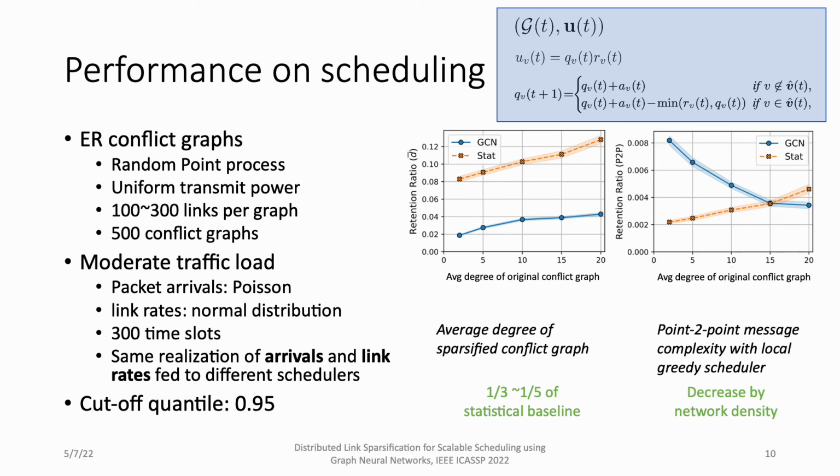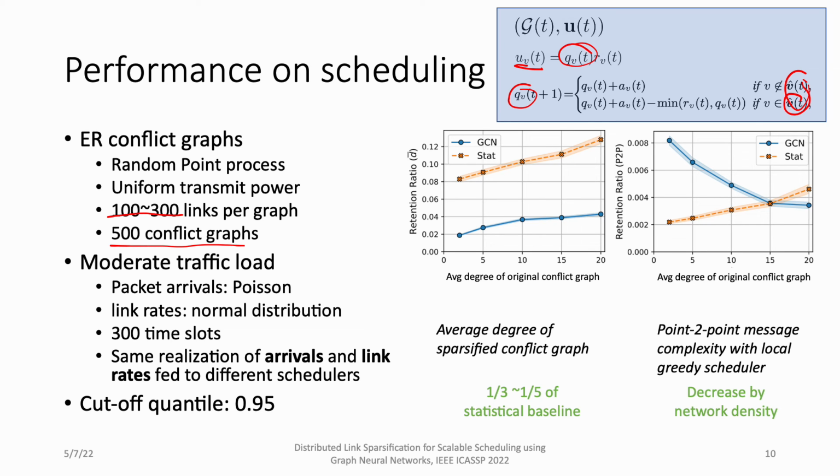In the second experiment, we run simulations on scheduling. The difference is that for the previous experiment, the input state is the same. Now, for real scheduling, the input states for different schedulers are usually different, because the utility depends on the queue length, and the queue length evolves based on the decision of the schedule. In this experiment, we are working on medium-sized networks with 1 to 300 links, and we have 500 different conflict graphs.